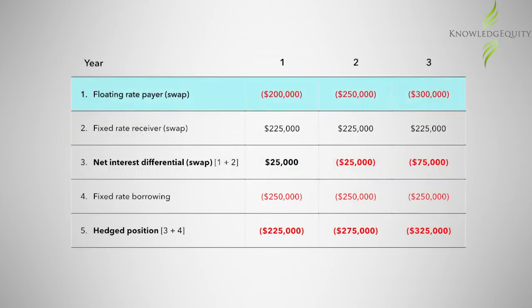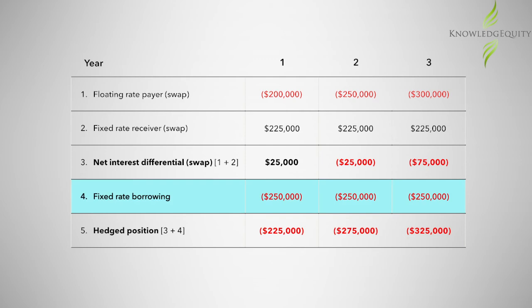Item 1 is the floating rate pair and is calculated as the principal amount of $5 million times the actual BBSW rates. Item 2 is a fixed rate receiver and is calculated as the principal amount of $5 million times the swap fixed rate of 4.5%. Item 3 is the net interest differential and represents the actual cash payment or receipt on the swap and is calculated as item 1 plus item 2.